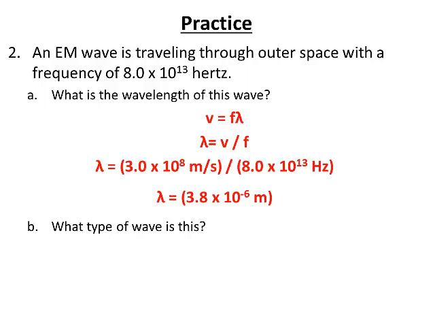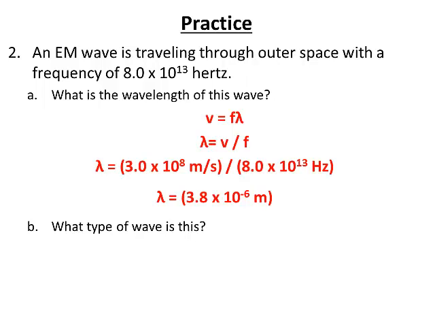We know the speed of light in a vacuum, or the speed of any electromagnetic wave in a vacuum, is 3 times 10 to the 8th meters per second. We can use that as v. The frequency is given in this problem, 8 times 10 to the 13 hertz, and solving for the wavelength gives you 3.8 times 10 to the negative 6 meters. What type of wave is this?